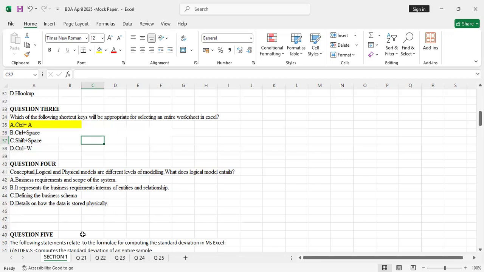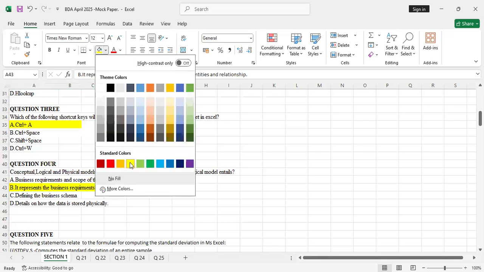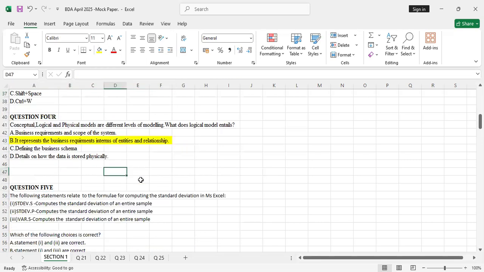Then D, details on how the data is stored physically, automatically falls under the physical model, because physical modeling is where we store data physically and have access to that data. So the correct answer was B: the logical model represents the business requirements in terms of entities and relationships. That was the correct answer.